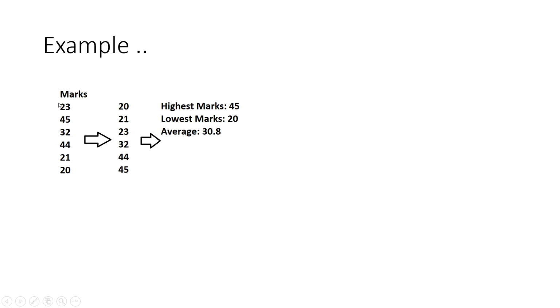These are all data: 23, 45, 32, 44, 21, 20, marks scored by my 6 students. But I wanted to know the student who scored highest mark, student who scored lowest mark, average marks in that set. Which method can I use to represent that in my system?